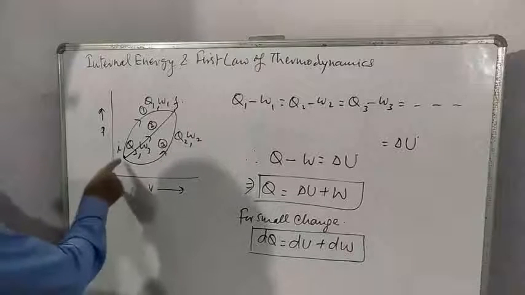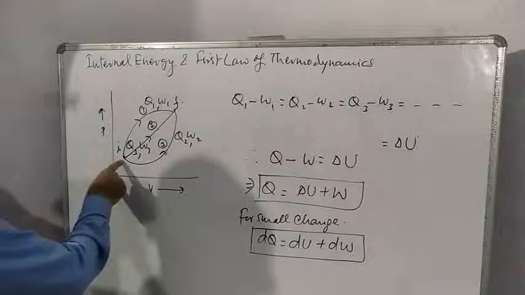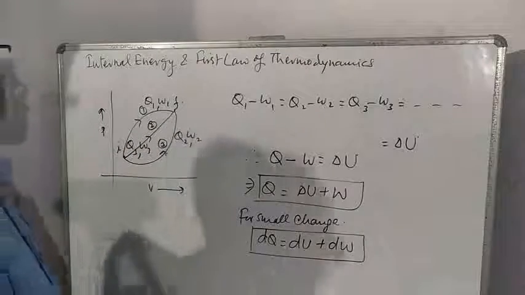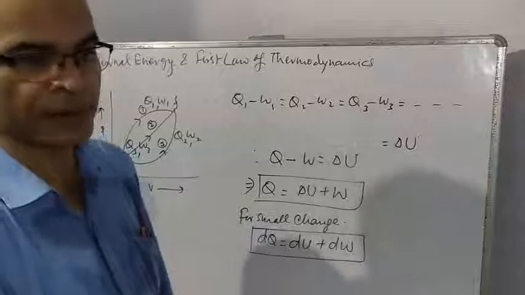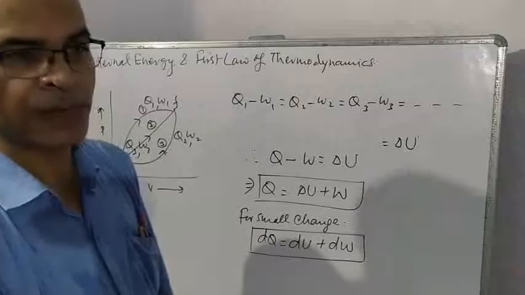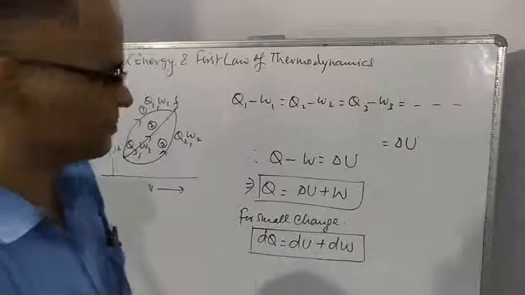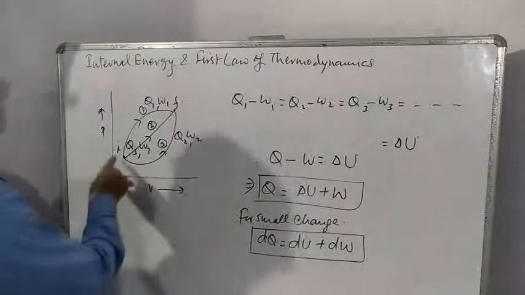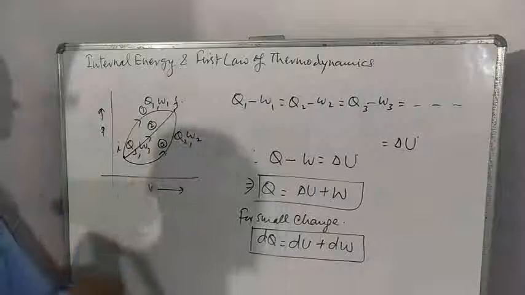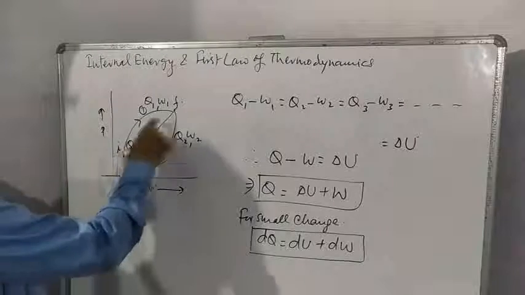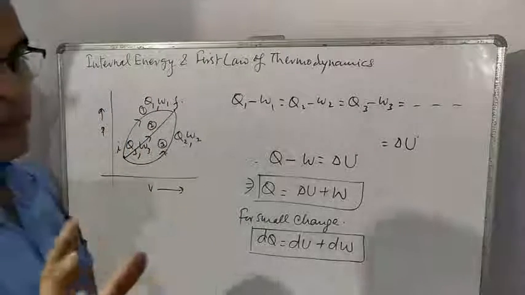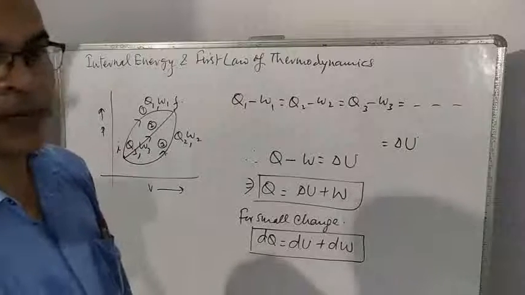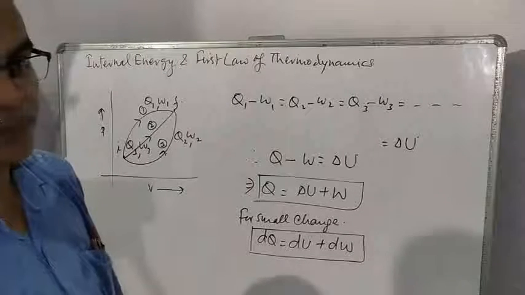Again, the system is brought to the initial position and taken to the final state through some different path, meaning intermediate values of pressure and volume are different. The process is repeated several times. First process, second process, third process, and keep in mind, for all the processes, initial and final states are the same.